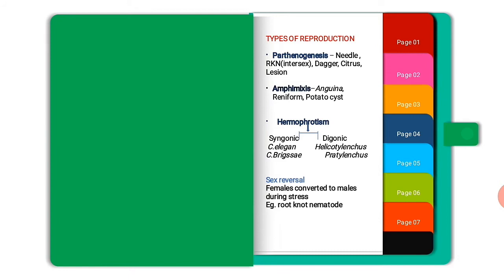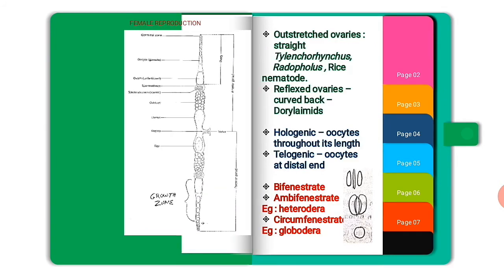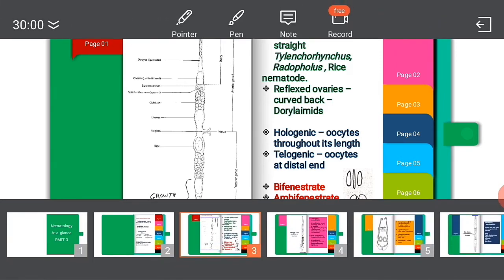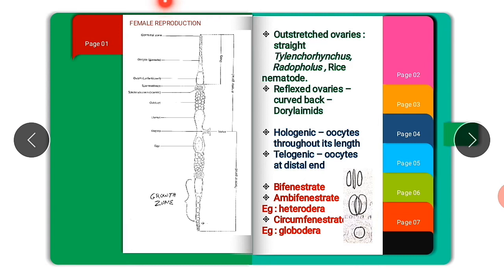Next one is female reproduction part. Yes, let's take the pointers. Here, the first one is the germinal zone, where gamete formation occurs. Second one is the growth zone, where the developing eggs, which are unfertilized, start to get bigger in size. And next one is spermatheca. Here you see spermatheca, small and round. Here the female stores sperm.